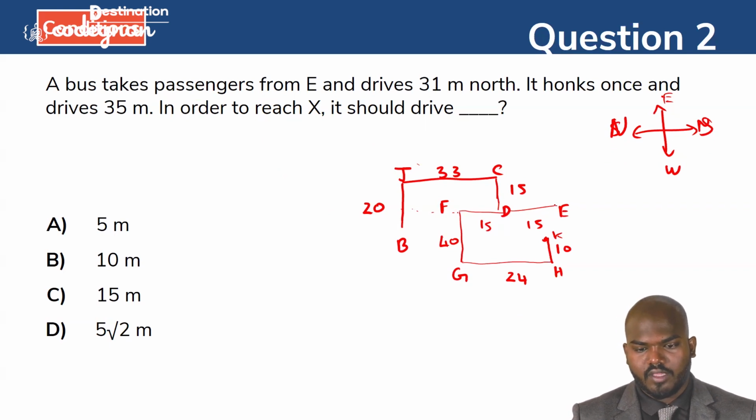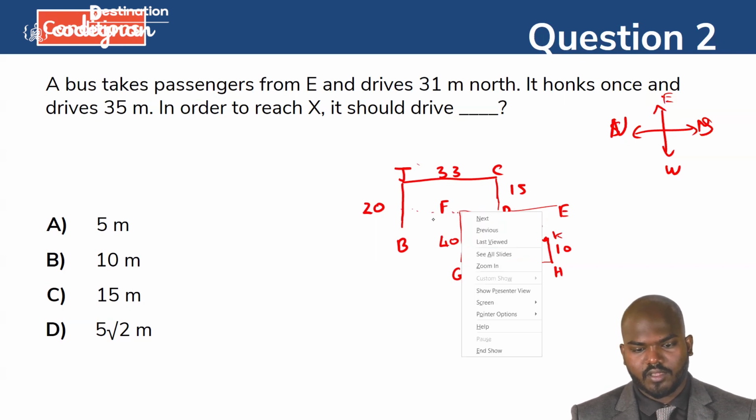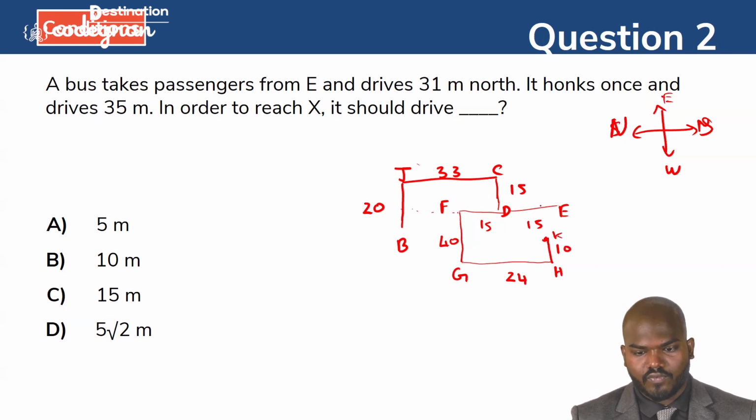Okay, so now E takes the passenger 31 meter north. 31 meter means it will go beyond that, because you see the total distance is called 30. So then it will go up to this one. So 31, it will come here, because already 33 is here, right? So that is 31. 15 plus 15 is 30. 30 meter it has crossed, but here 1 more. So 31 north it travels.